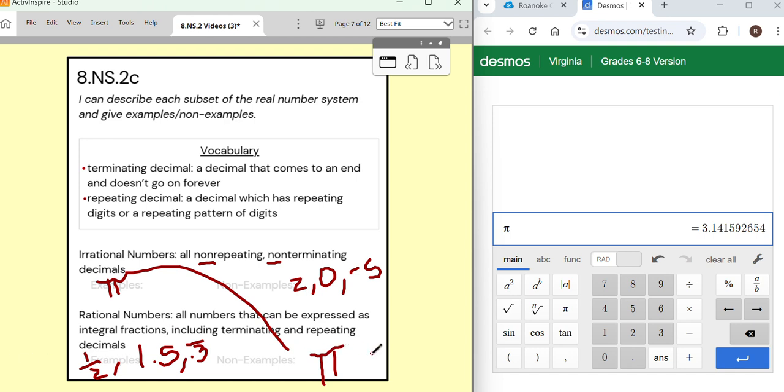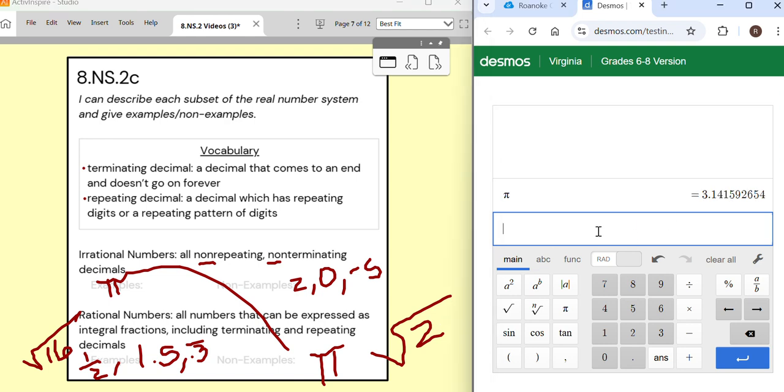Another example might be a messy square root, like the square root of 2, which is going to go on forever. All right, so a rational number over here might be the square root of 4, or let's say the square root of 16, which is 4. And that is rational. But this square root over here that's very messy when you put it in your calculator, and let me show you, is irrational like pi.